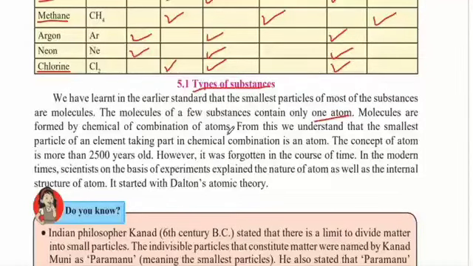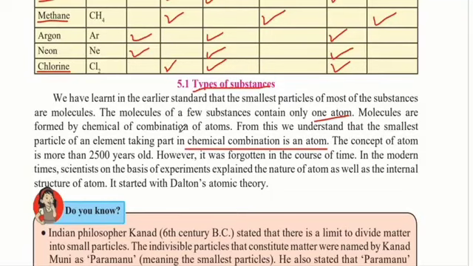So when we saw in the earlier table, if they had more than one type of atom, there was a combination which was forming a molecule. From this we understand that the smallest particle of an element taking part in chemical combination is an atom. Therefore, in any chemical combination, it is always an atom which is taking part in it. And therefore an atom will never change its chemical or physical properties.